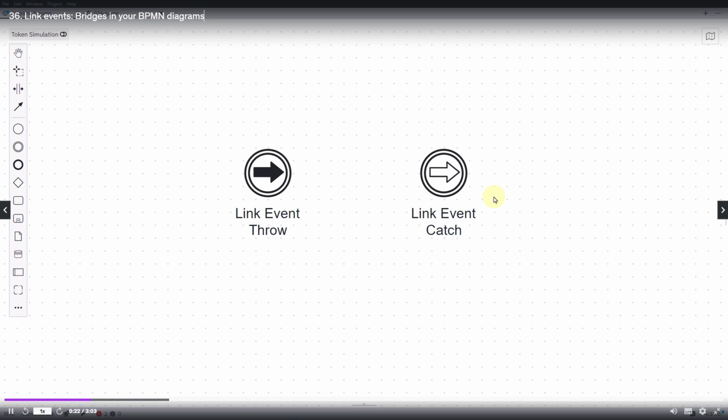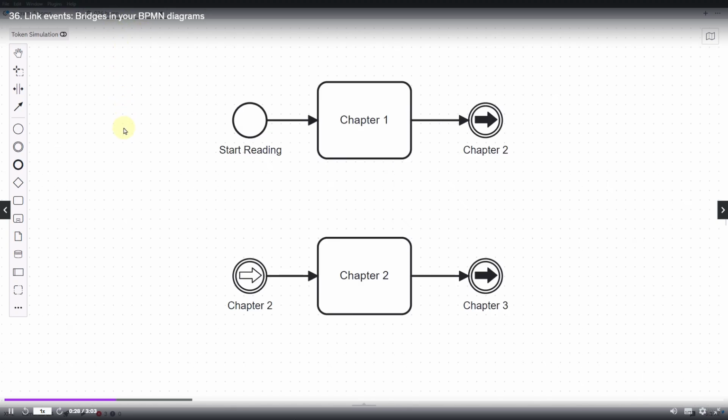Let's take an example that doesn't come from the world of business processes to illustrate the point of this link event. Imagine you have a book with an exciting story spread over several chapters. Instead of reading all the chapters at once, which would be quite confusing, you follow the story chapter by chapter. In a similar way, link events in BPMN help you to follow the flow of a process across several chapters or pages of your diagram.